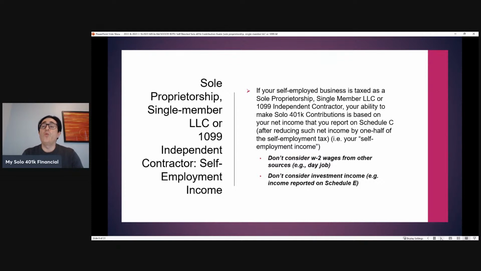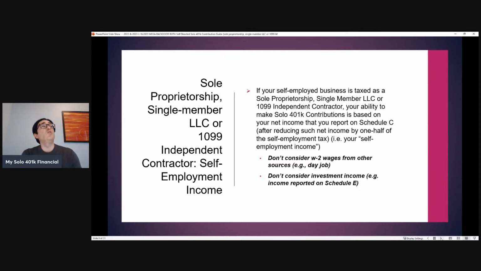So, what is your self-employment income? Well, for a self-employed business that's taxed as a sole proprietorship, the income is reported on Schedule C, because maybe you're a 1099 independent contractor,